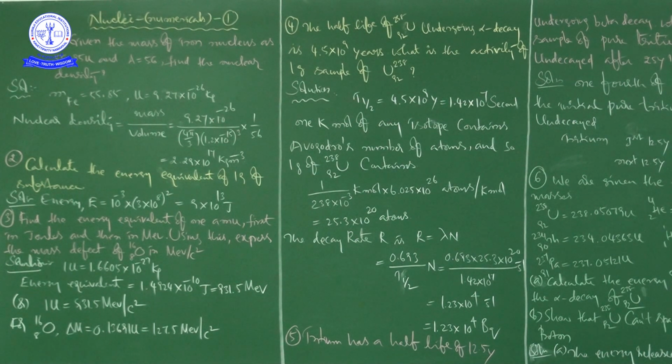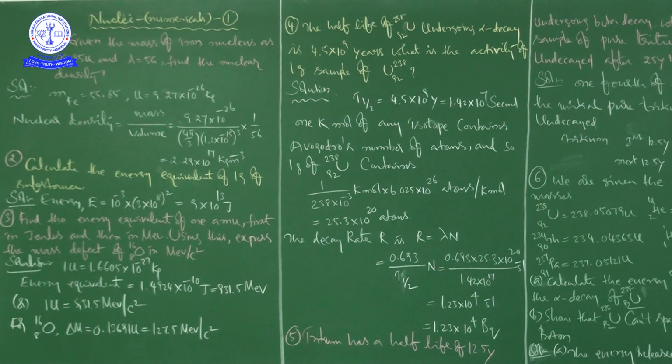First we write m_Fe, the mass of iron nucleus, 55.85 U, and 1 U is equal to 9.27 into 10 to the power of minus 26 kg. Here U means atomic mass unit. He is asking to find the nuclear density.